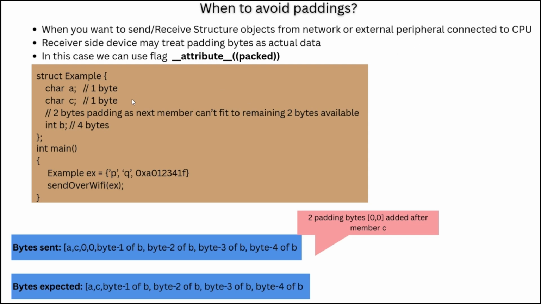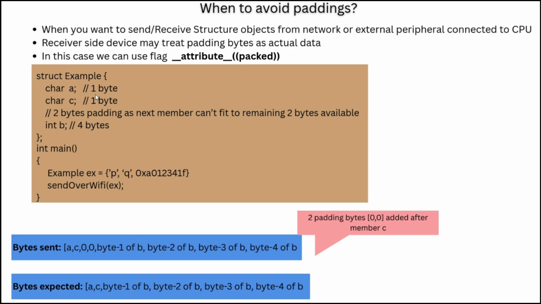In that case you have to add it, because these paddings can be understood by your local machine, but when you send this data along with paddings, the remote machine may not understand. It treats that padding also as data. So for structures which you need to send over the network or to external peripherals, you can add this attribute packed.